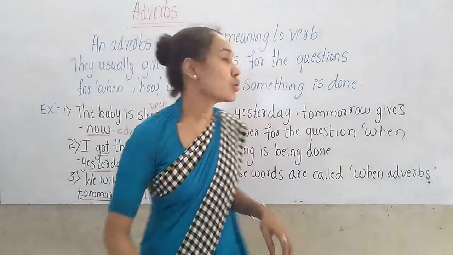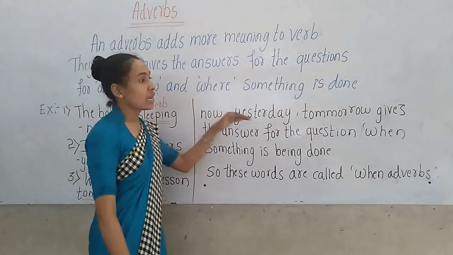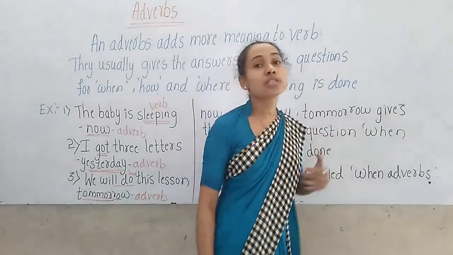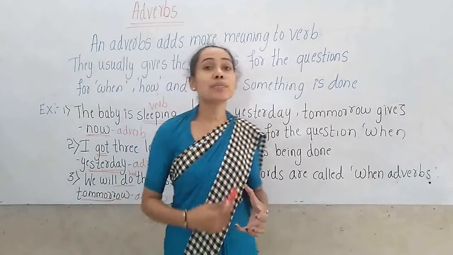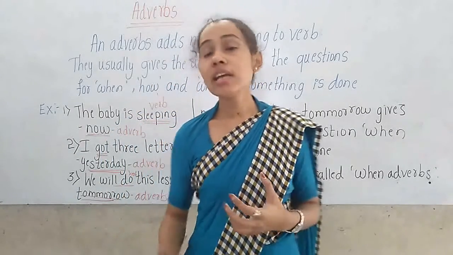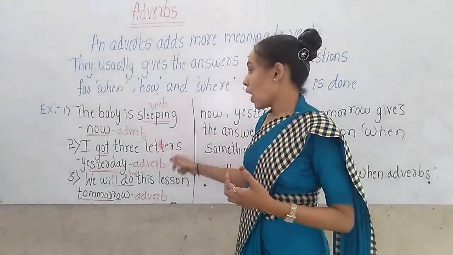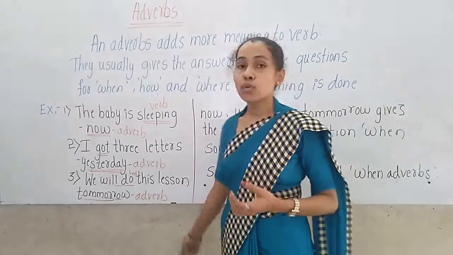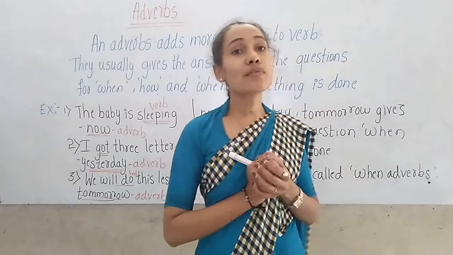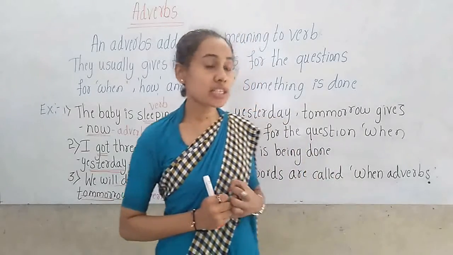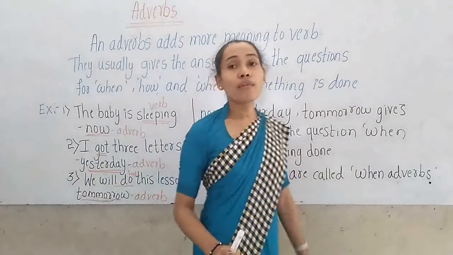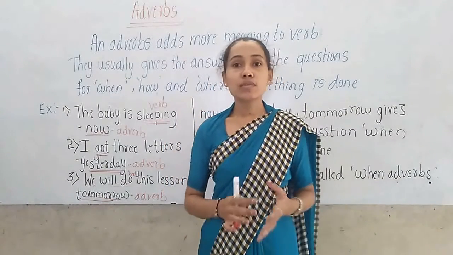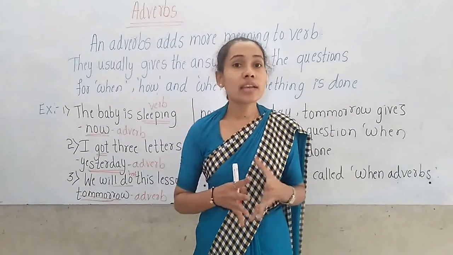Children, these words now, yesterday, tomorrow give the answer for the question when something is being done. So these words are called when adverbs.